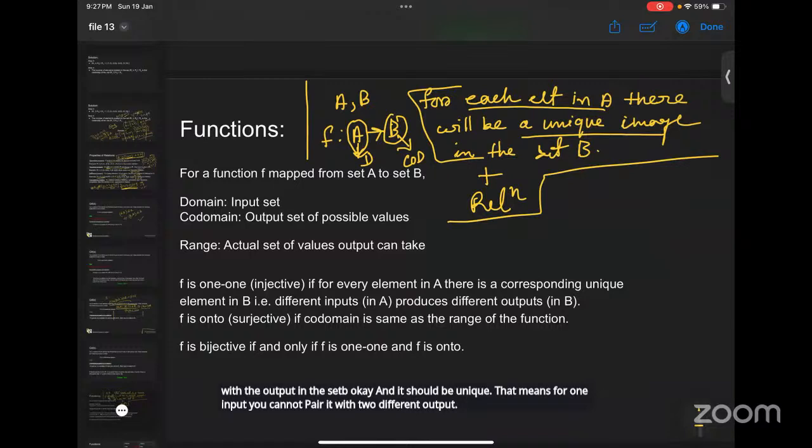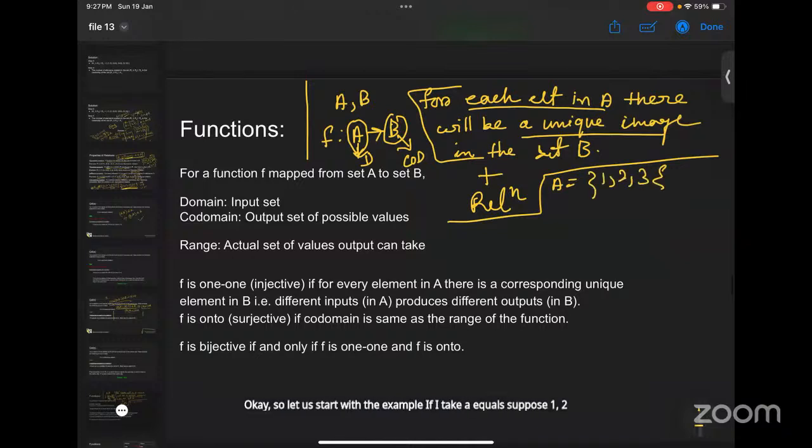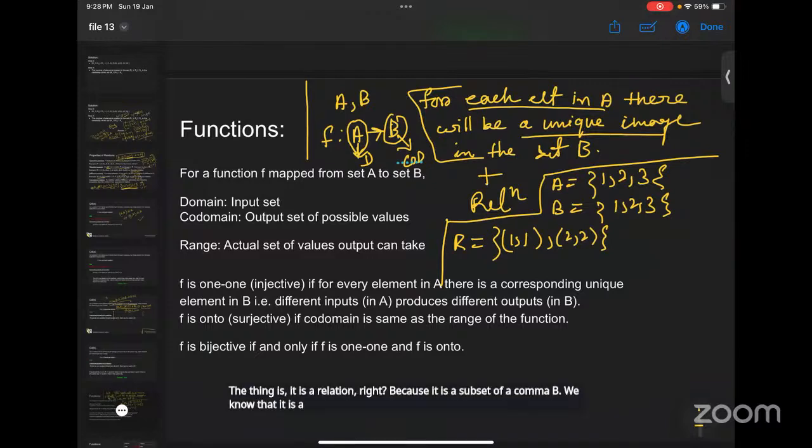So let us start with an example. Suppose A equals {1, 2, 3} and suppose B is the same, {1, 2, 3}. The first relation I am defining is {(1, 1), (2, 2)}. It is a relation, right, because it is a subset of A cross B. We don't have any problems there. But is it a function? No, ma'am.